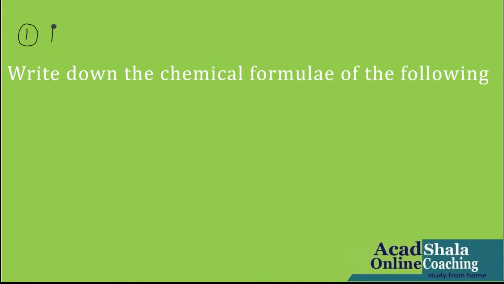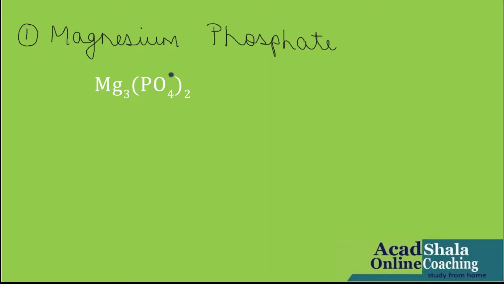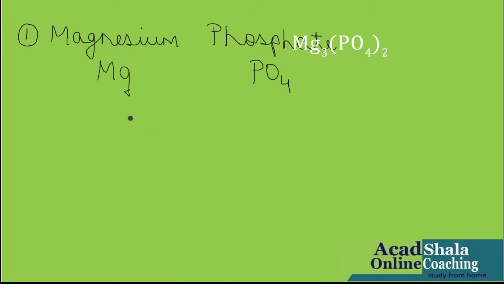So, chemical formulae we are starting. The first one, like in your exam, if your teacher asks, write down the chemical formulae of the following. The first one your ma'am asks is magnesium phosphate. Let us write first on the screen. After writing this on your paper, then we will write down the symbols. Mg for magnesium, phosphate, PO4.